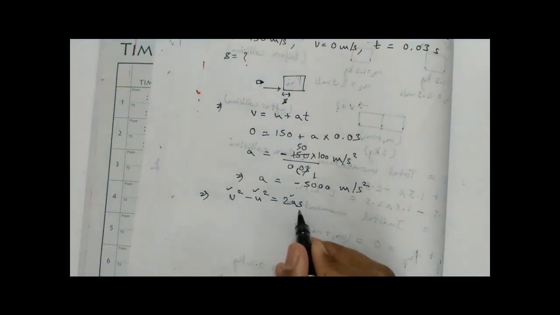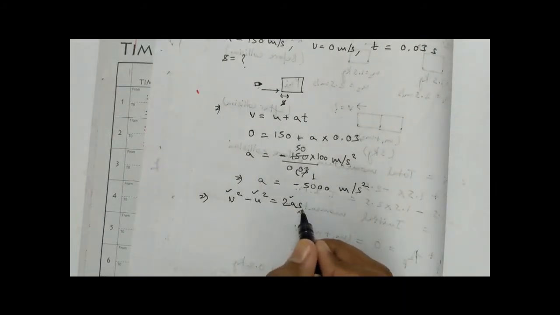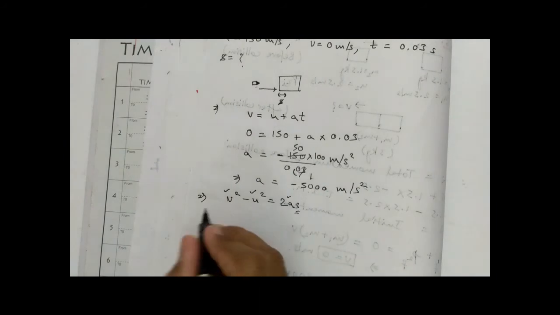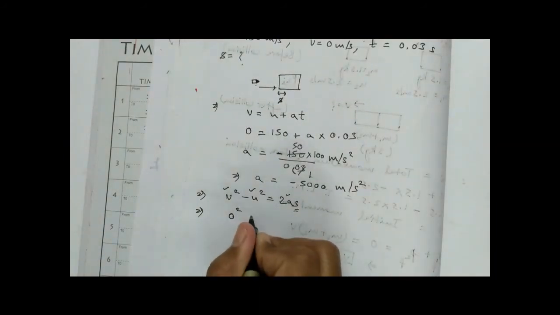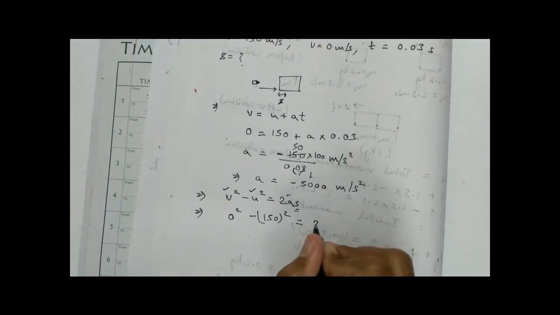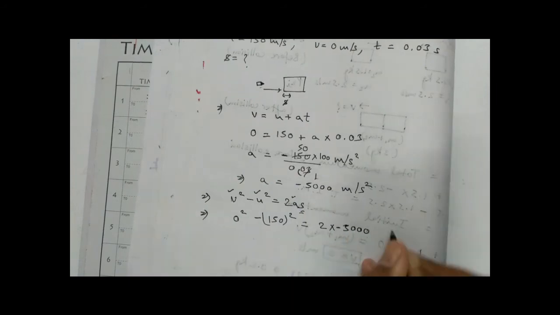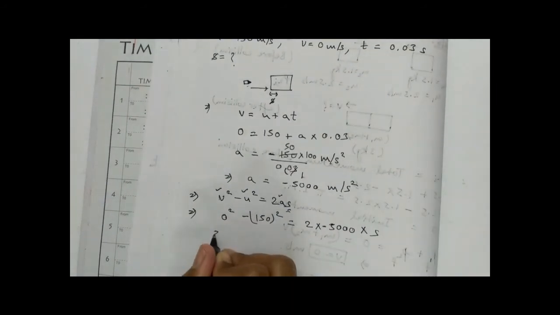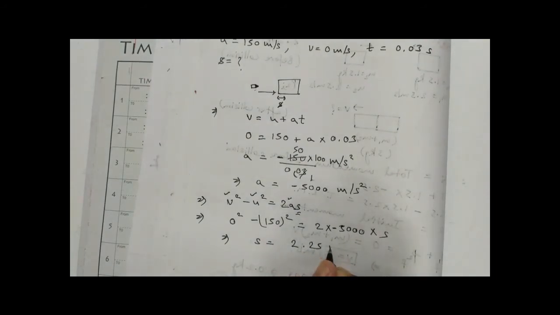So the distance is also there. Single equation and one unknown variable, that is distance. Okay, so now put the values. 0 square minus 150 whole square is equal to 2 into minus 5000 into s. Okay, after solving you will get 2.25 meter.